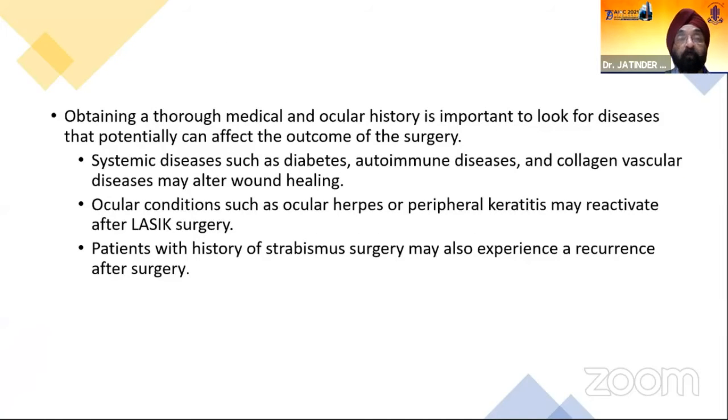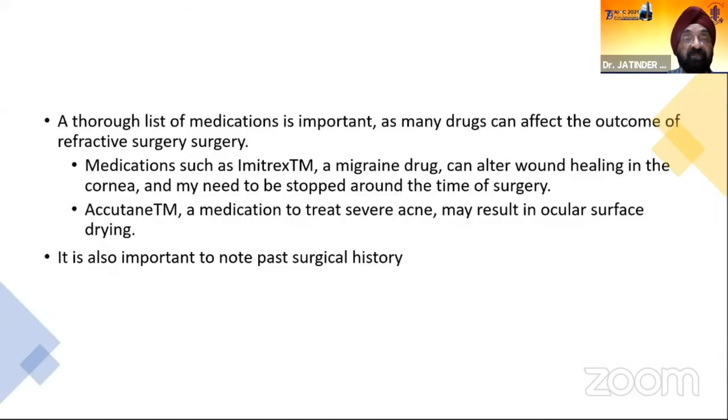Proper history regarding frequent change of glasses should be noted. Obtaining a thorough medical and ocular history is important to look for diseases that can potentially affect the outcome of the surgery. Systemic diseases such as diabetes, autoimmune diseases, and collagen vascular diseases may alter wound healing, and conditions such as ocular herpes or peripheral keratitis may cause reactivation after LASIK surgery. Patients with a history of strabismus surgery may also experience a recurrence of squint after the surgery.